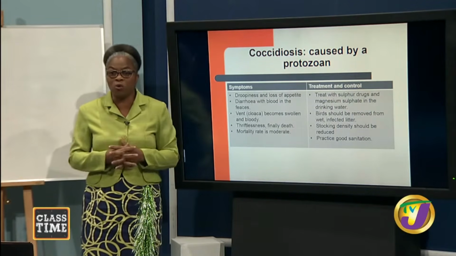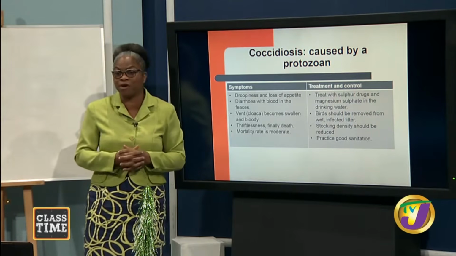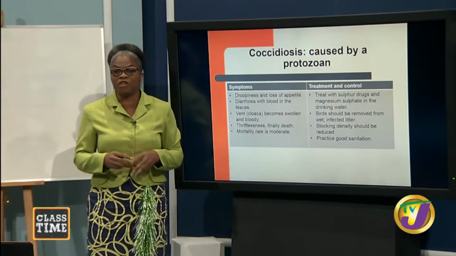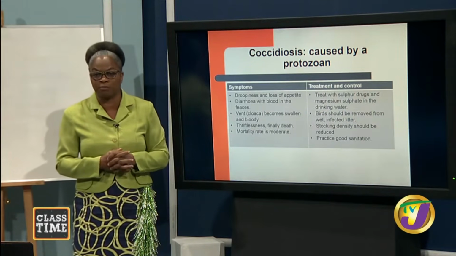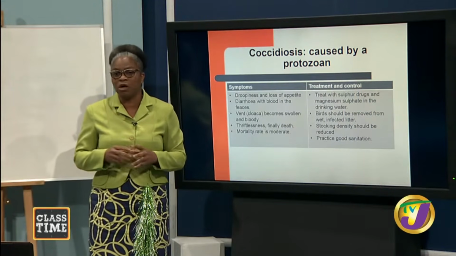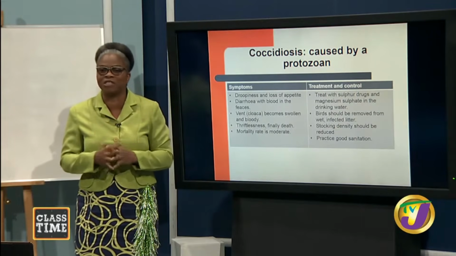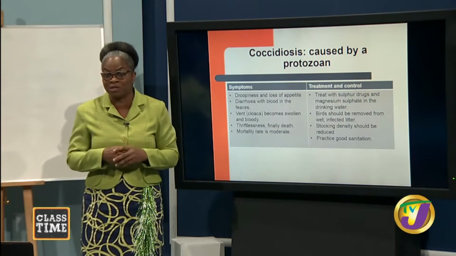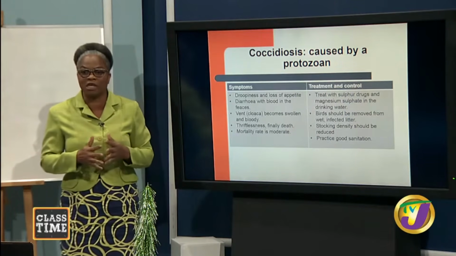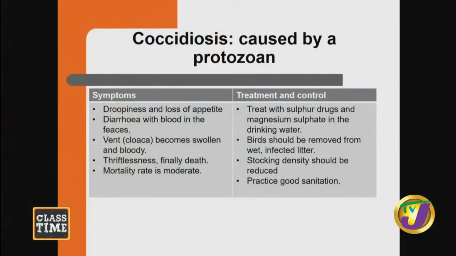Moving on, we want to look at the next disease. This is very, very important, especially here in our region, and that is coccidiosis, and this disease is caused by a protozoan. Good? Now, it's very important for us to carry out observations, because if we are not observing things inside our house, simple things will miss us, especially coccidiosis. And so I want to go on now to look at the symptoms of coccidiosis. Good? The animal is going to become droopy, with loss of appetite. There's going to be diarrhea with blood in the feces or streaks of blood.